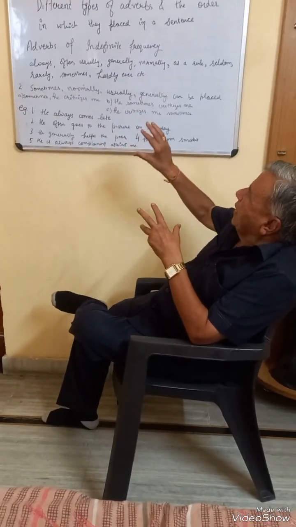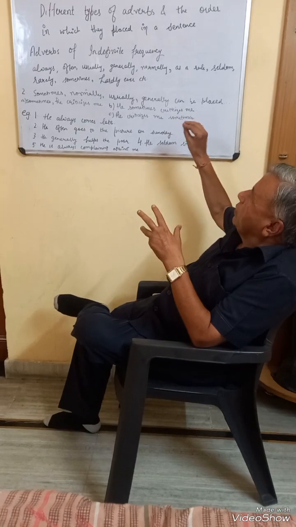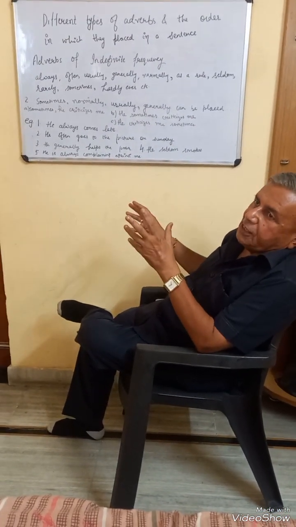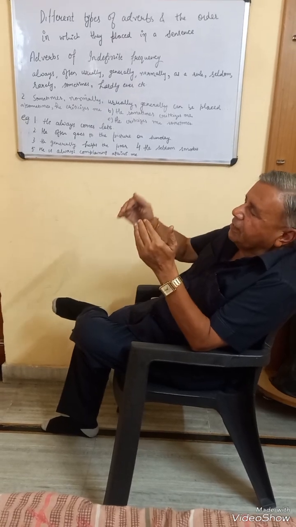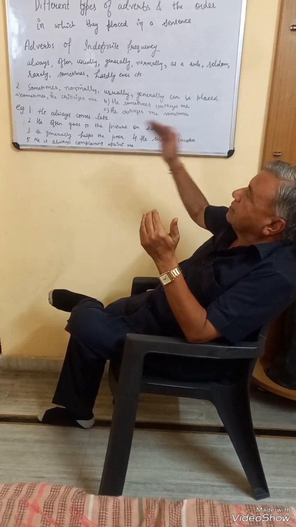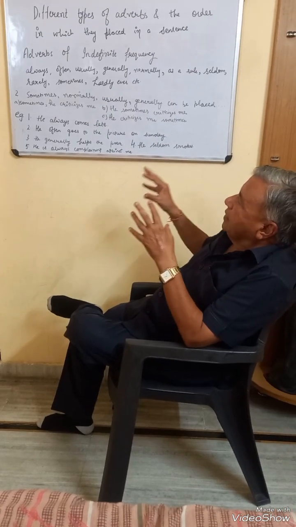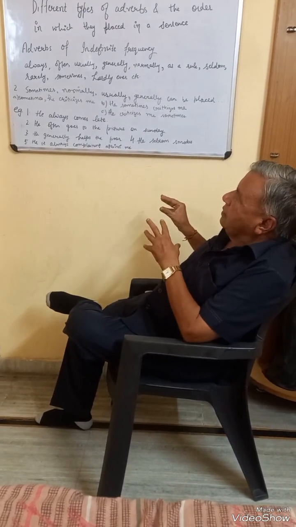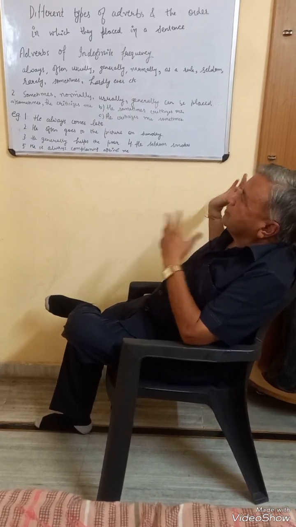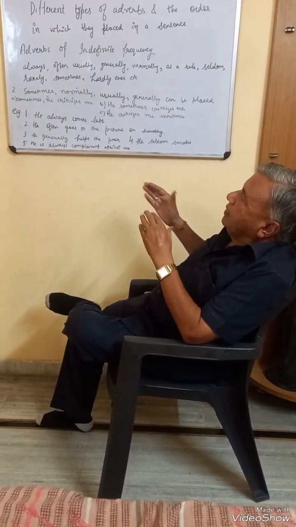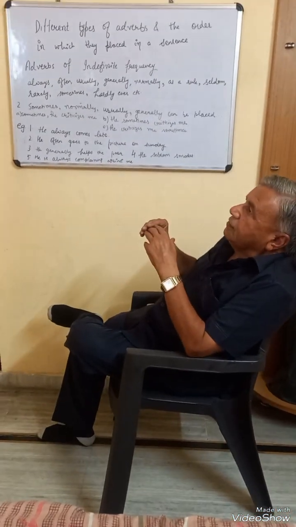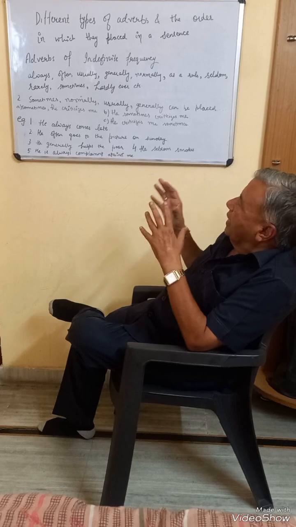So these are exceptional adverbs of indefinite frequencies which can be moved to any position either at the beginning or in the middle or at the end. For instance, sometimes he helps me, he sometimes helps me, or he helps me sometimes. In this way, sometimes can be moved from one position to the other without any grammatical error.